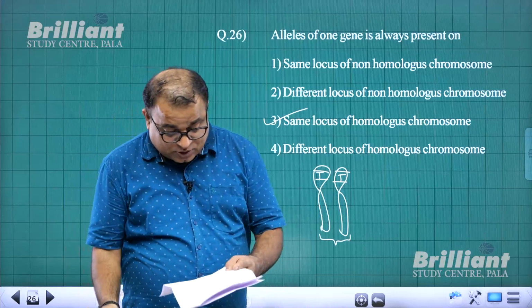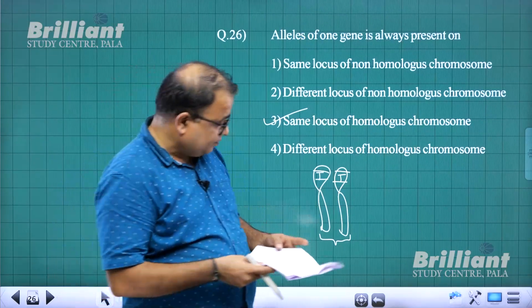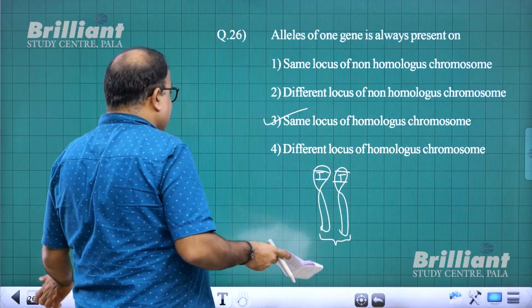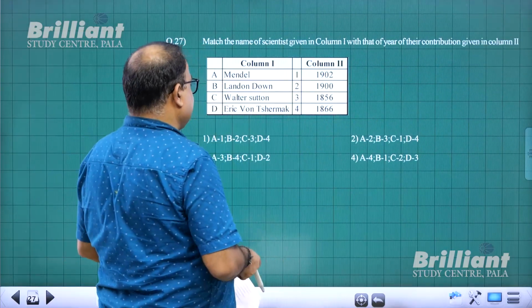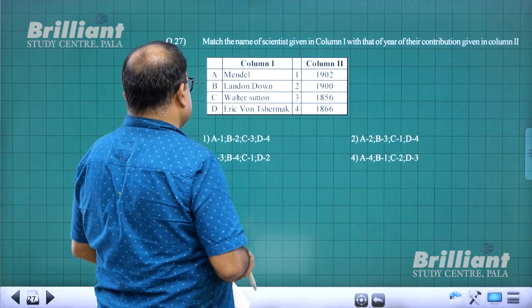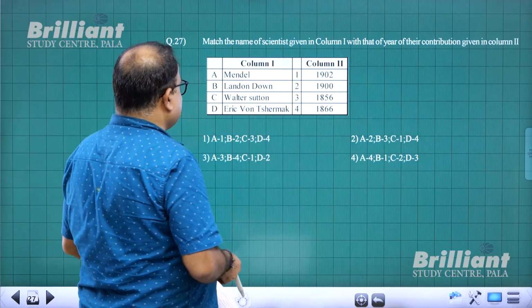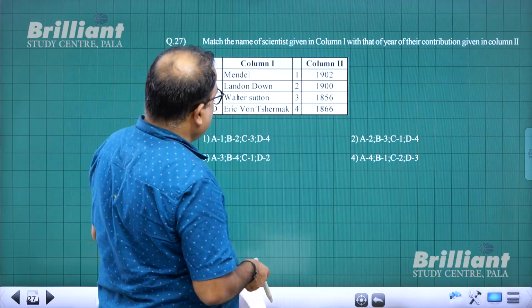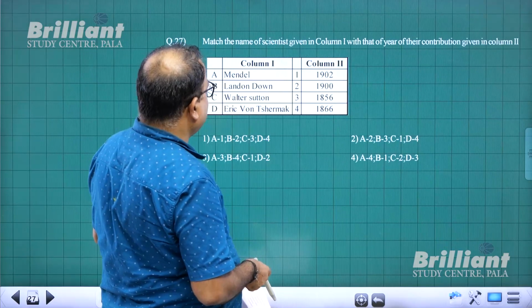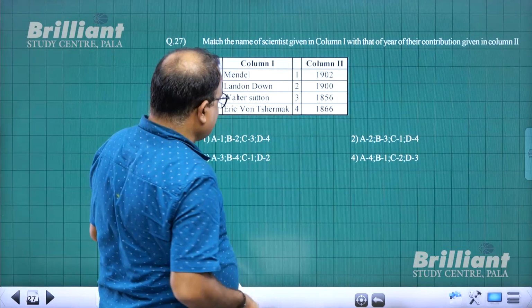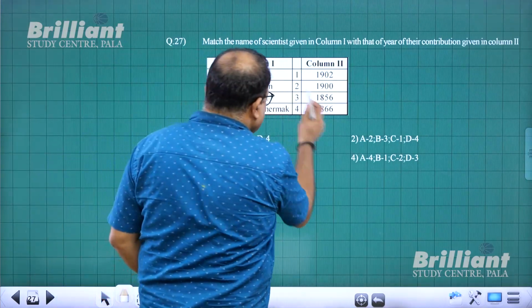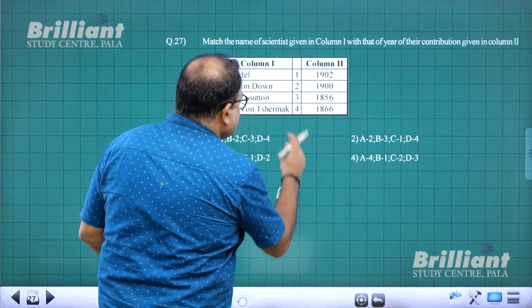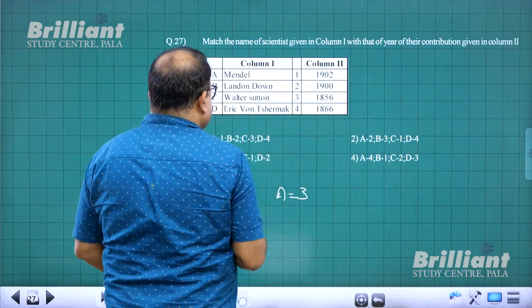With that, I come to question number 27. Column 1, column 2. So let us see. Mendel, 1856. Mendel started his experiment in the year 1856.